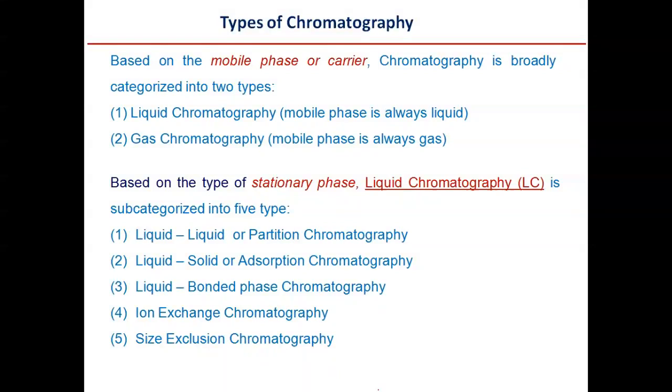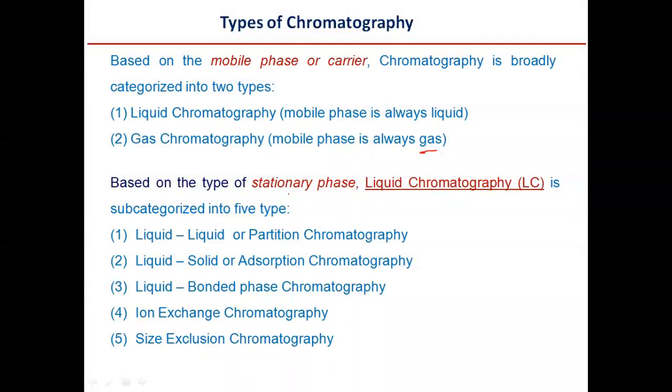One is liquid chromatography, where the mobile phase is always liquid, and the second is gas chromatography, where the mobile phase is always gas. Based on the type of the stationary phase, if you take the first one, that is liquid chromatography, where liquid is always the mobile phase.